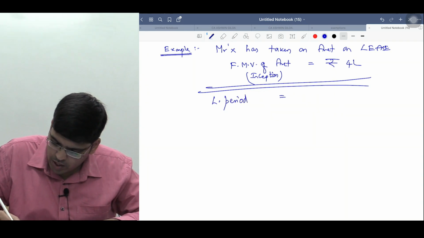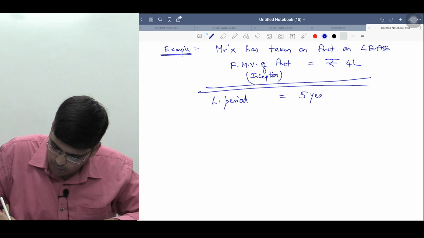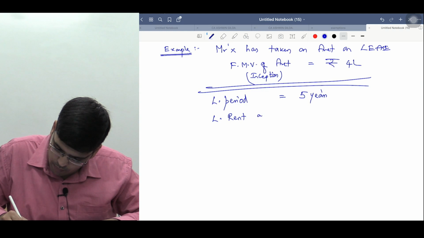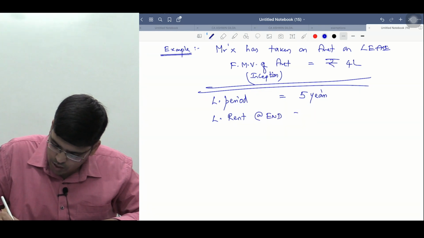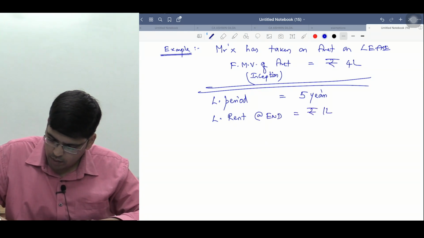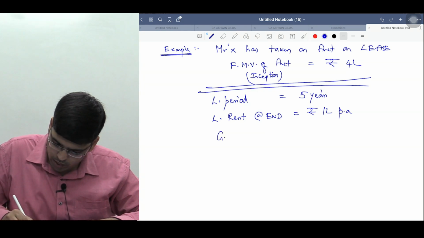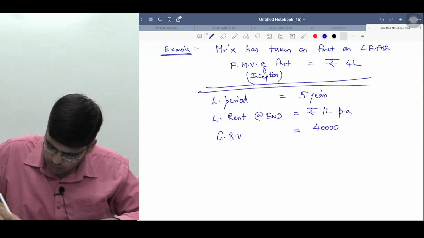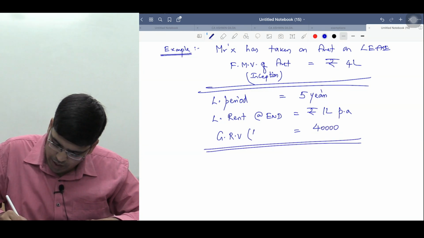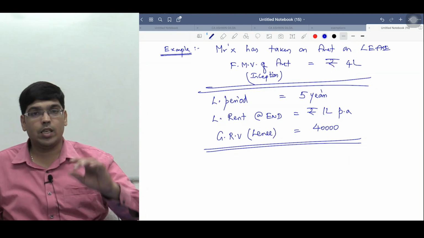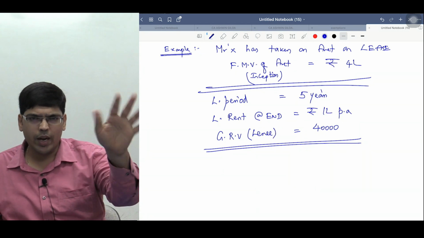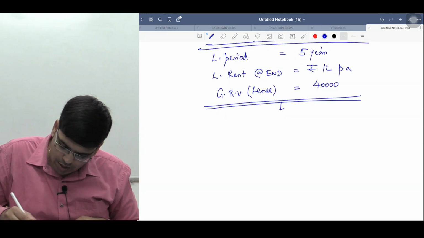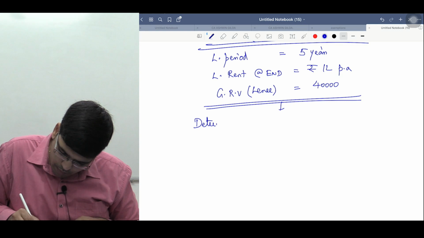The lease period is say for 5 years. Okay. The lease rent at the end of each year is rupees 1 lakh per annum, and the guaranteed residual value is 40,000 rupees. Okay. This guarantee is given by whom, sir? This guarantee is given by lessee. Lessee बोल रहा है कि 40,000 रुपये तो मैं गारंटी पे कर दूंगा, अगर नहीं आएगा तो उतना तो पे कर दूंगा, राइट?